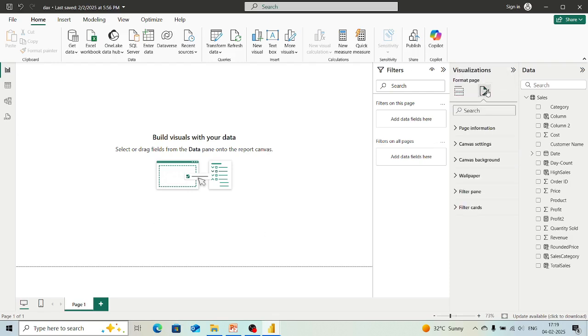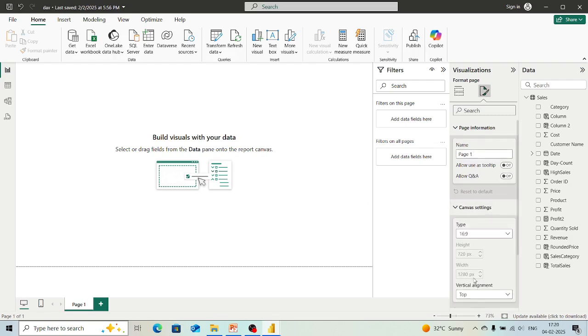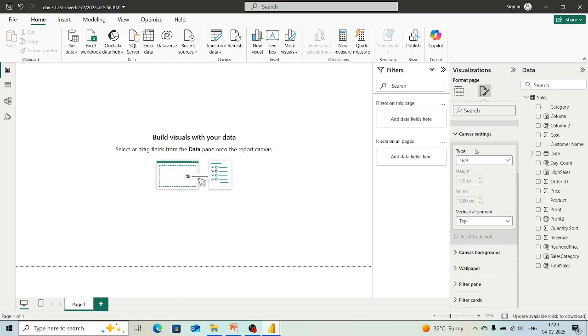So what we can do, we can go over here. Here we have things like page information, like it's page number 1. If we want to give any name to this, then we can change it from here. So we have canvas. Now, as I said, this area is known as canvas. So here we have canvas settings. If we want to change anything about the canvas, then we can change it from here.